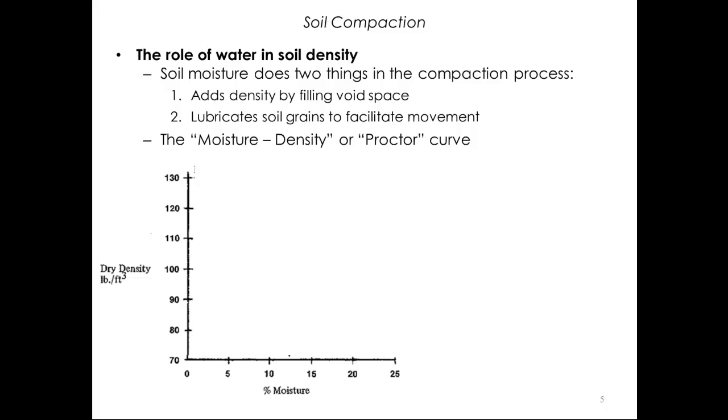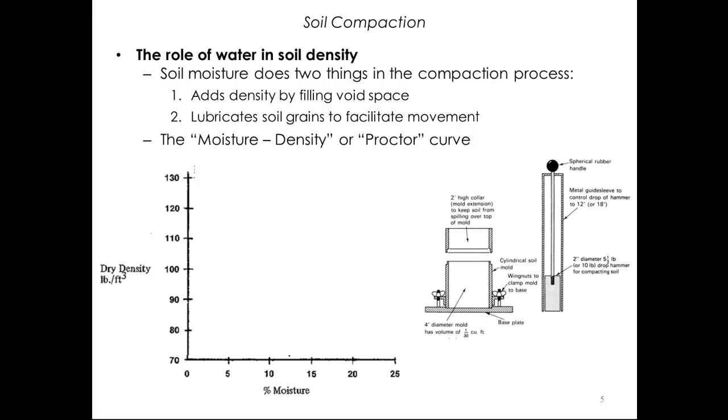We said soil compaction is a process of increasing the density or unit weight. So on the left we see a simple graph with density and moisture content as the two axes. On the right is the equipment used to run the Proctor test. What happens is the mold is weighed empty and then the collar is attached.